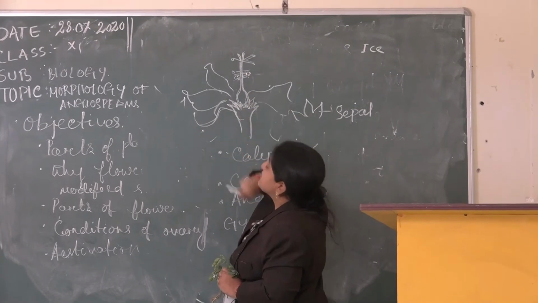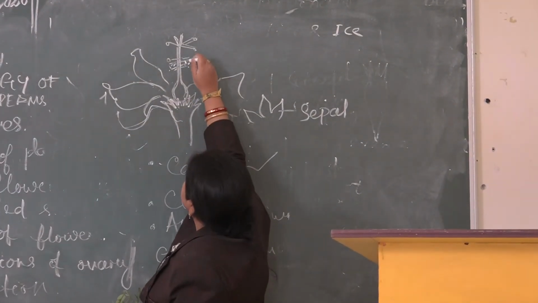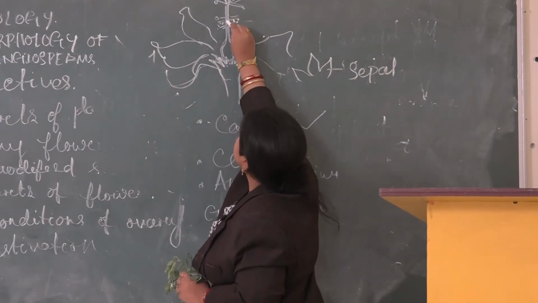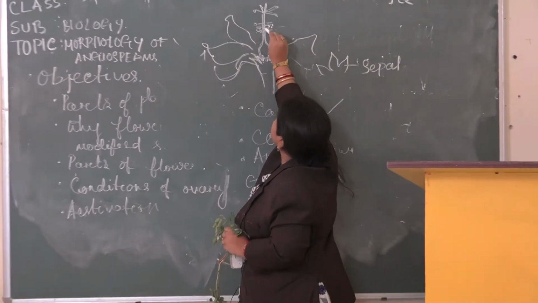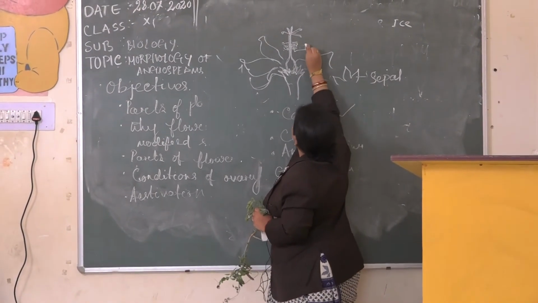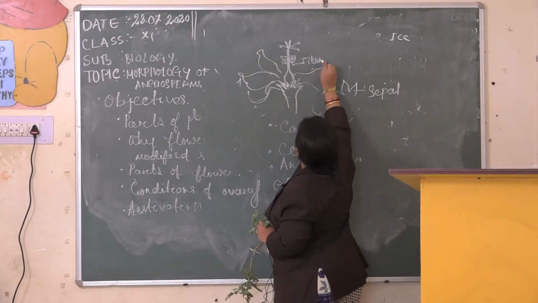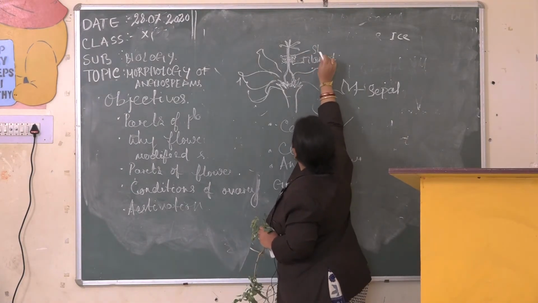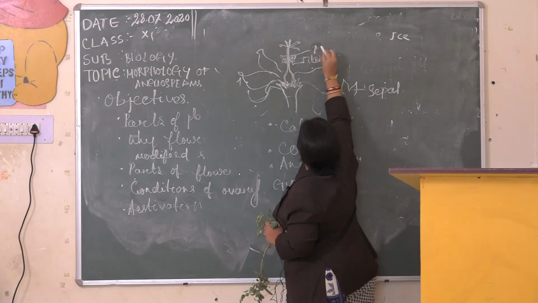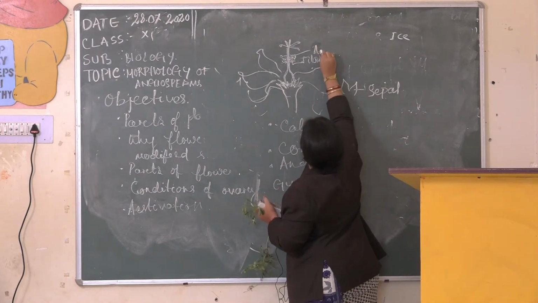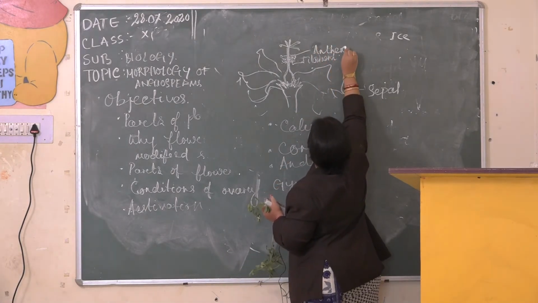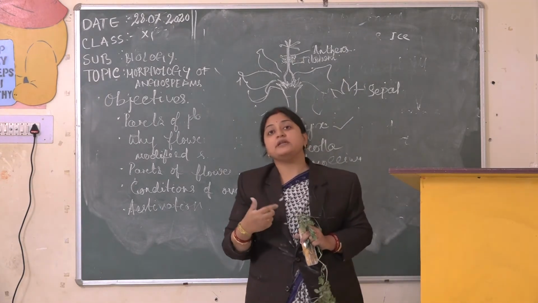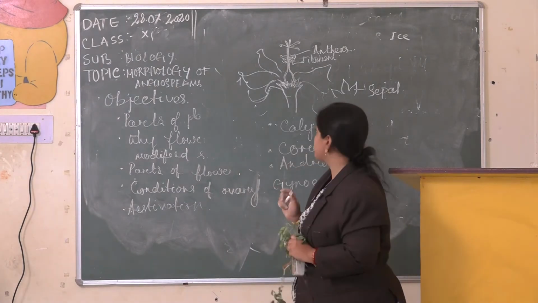In case of your hibiscus, you will observe small yellow colored dotted structures, which are held through the style by a stalk like structure known as filament. These yellow colored structures are known as anthers, and anthers contain pollen grains. Within a single anther, 1,000 million pollen grains are present.